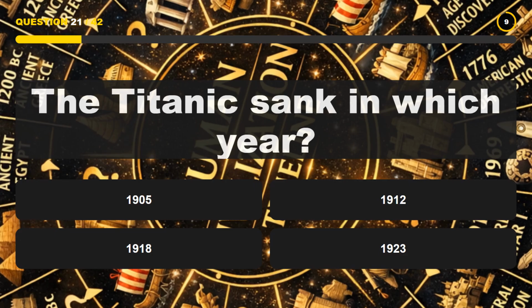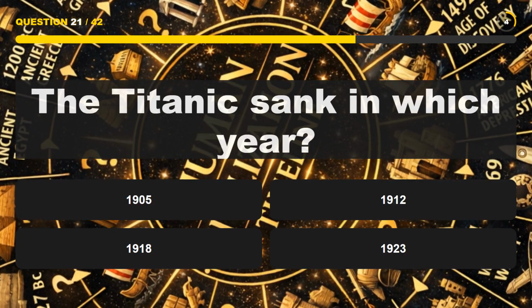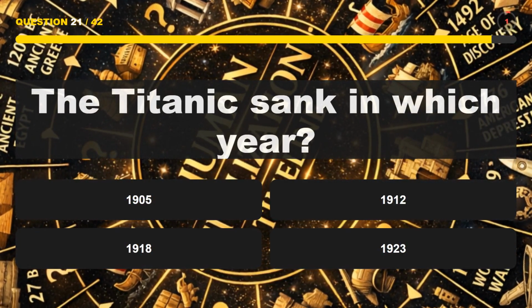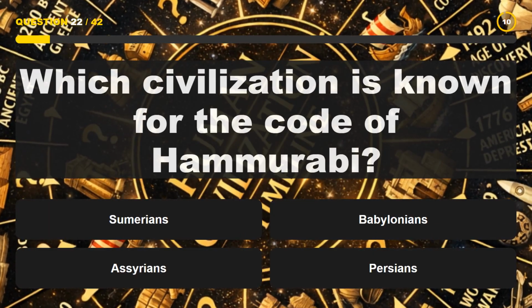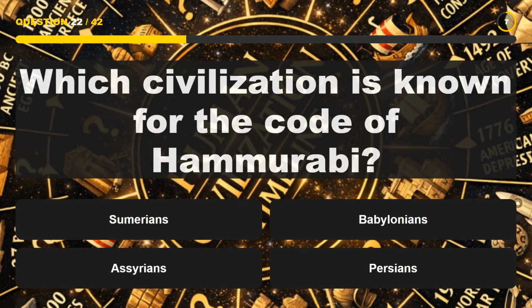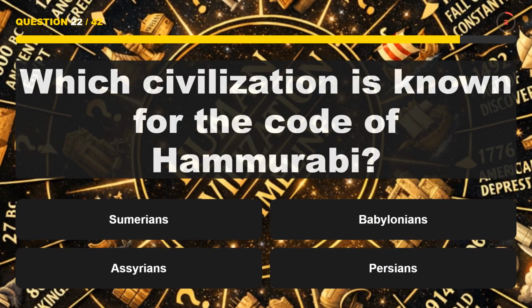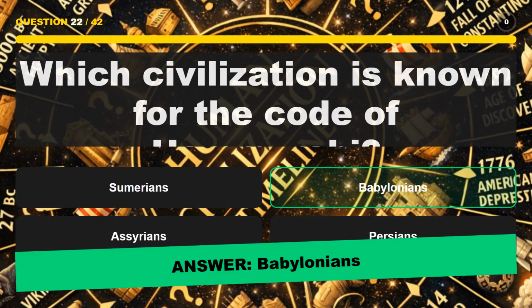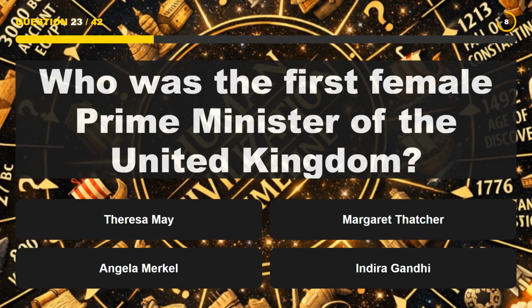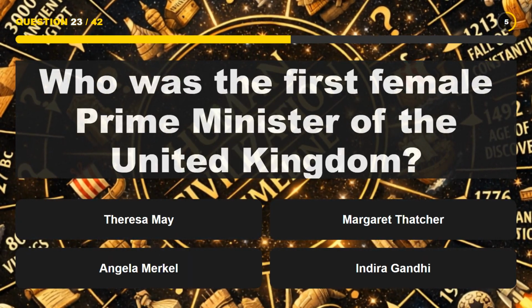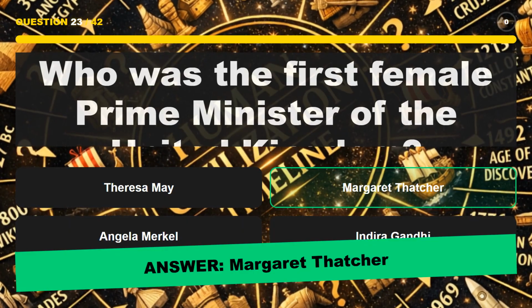The Titanic sank in which year? 1912. Which civilization is known for the Code of Hammurabi? Babylonians. Who was the first female Prime Minister of the United Kingdom? Margaret Thatcher.